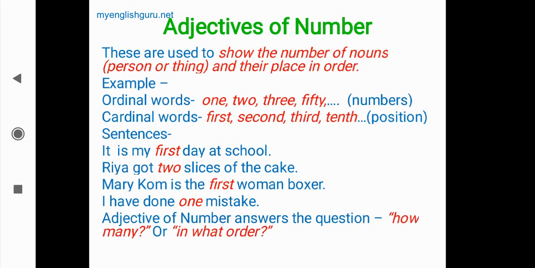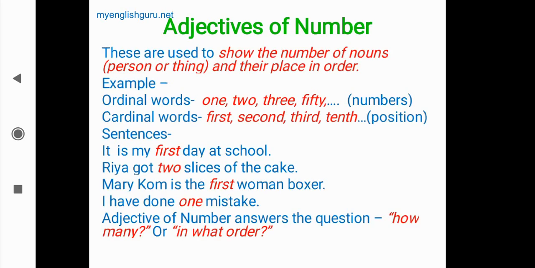Now here, adjective of number answers the question. So if you want to know what kind of adjective it is, then we have to ask how many or in what order. If we ask how many or in what order, the answer will be adjective of number. In the first sentence, in what order, which was the day you went to school first? Or how many slices did Ria get? 2 slices. So in this way we can find out the adjectives of number.